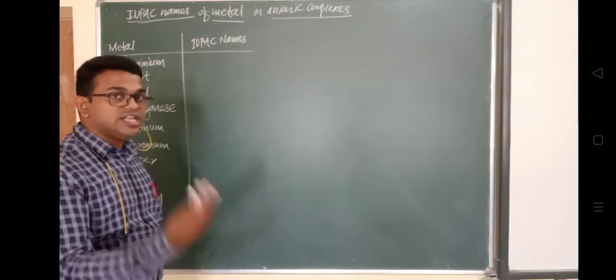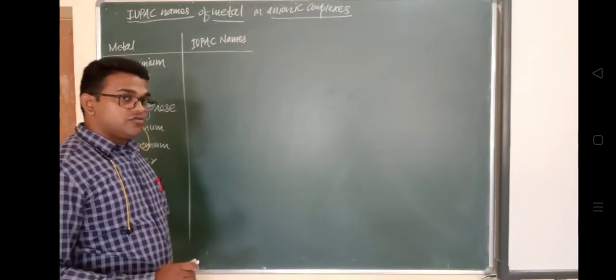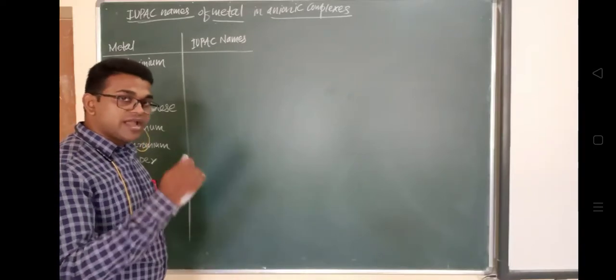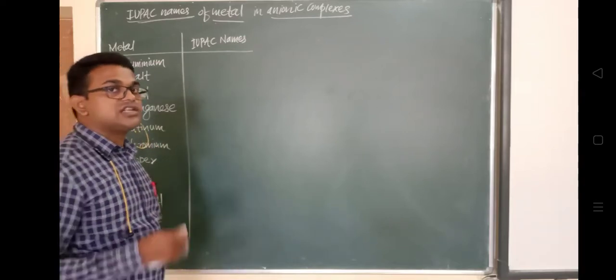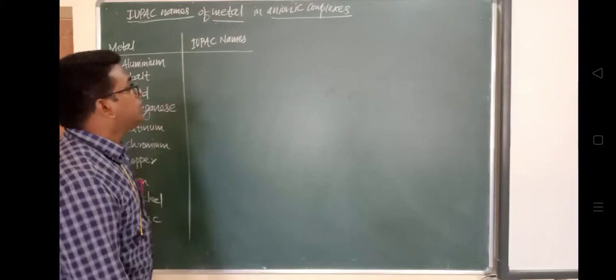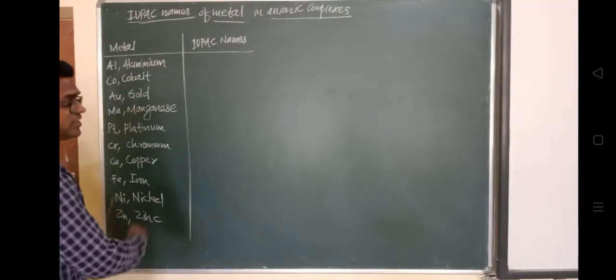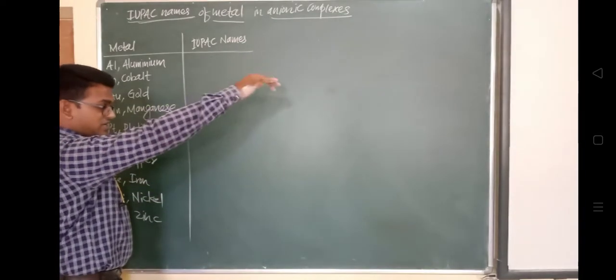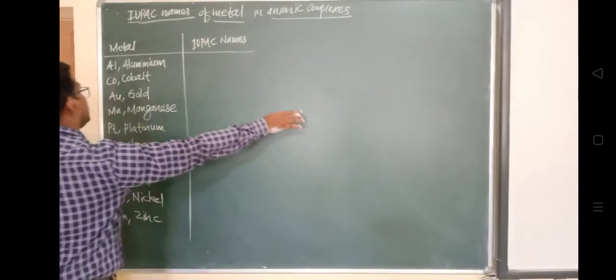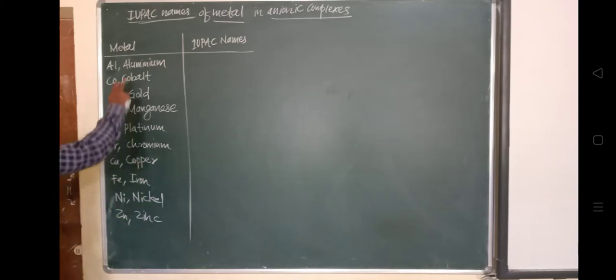Aluminium is the general name, and the name as per IUPAC is aluminate, with ATE. In case of cobalt, it should be cobaltate. In case of gold, it is aurate, AURATE must be added. Manganese should be manganate, ATE should be added.